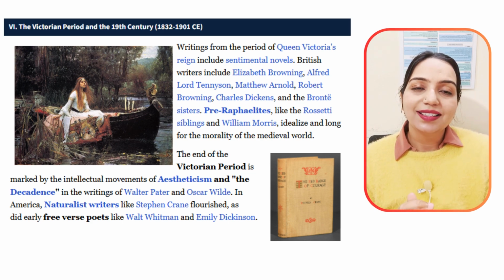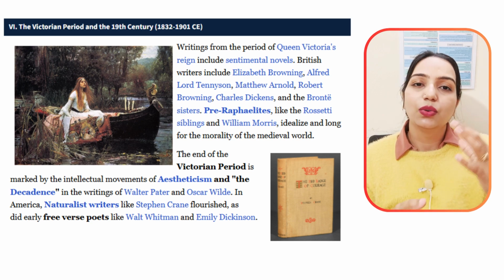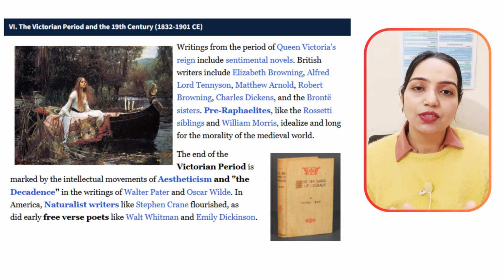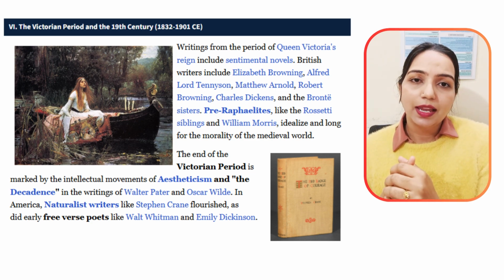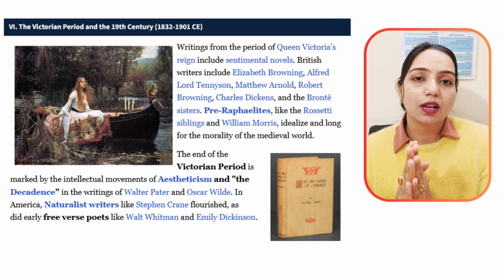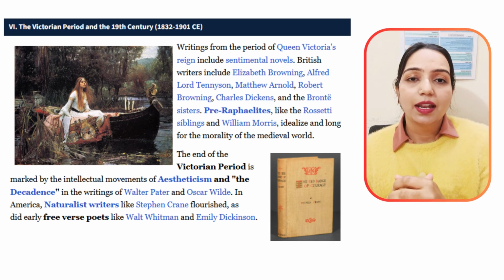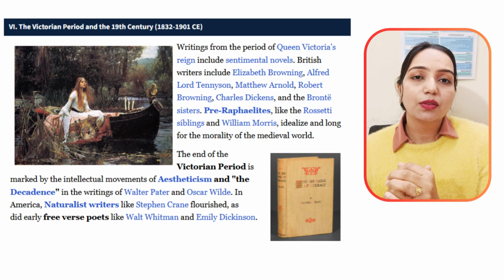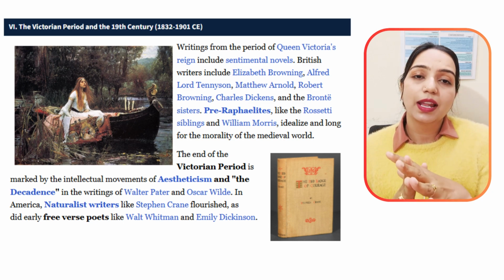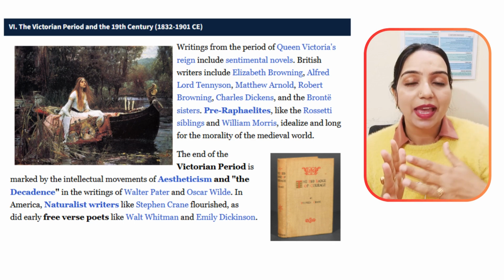So you can understand that they were continuously trying to grow, and at the same time people were getting more access to literature because they were more educated. The industrial workers had their own plight because they were constantly being exploited and their wages were very low, and women also suffered because of the social norms, and there was a huge class disparity.